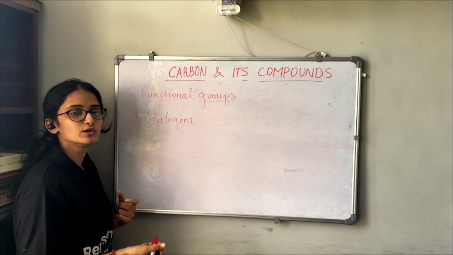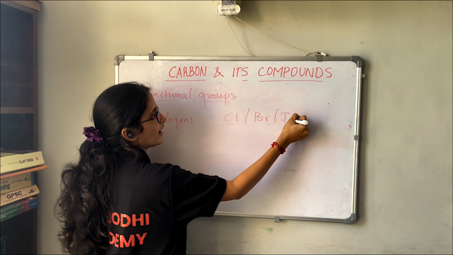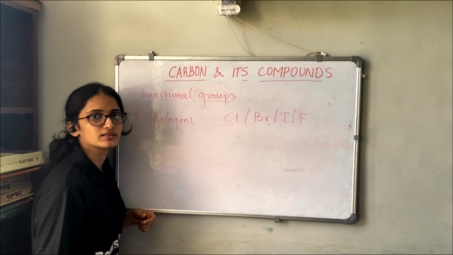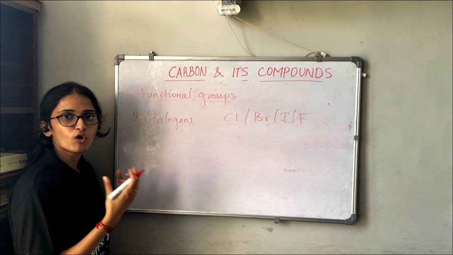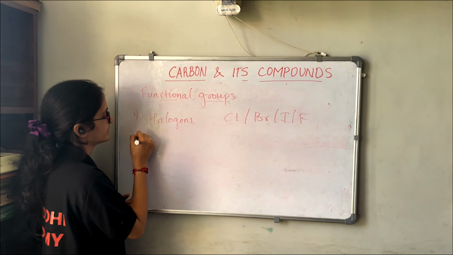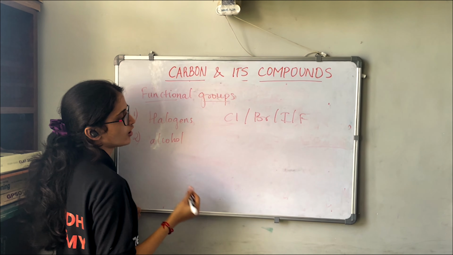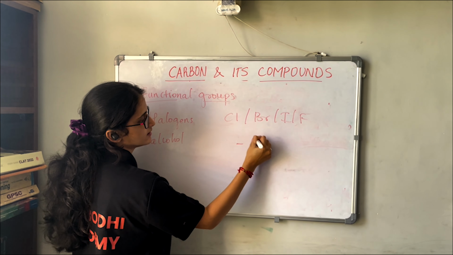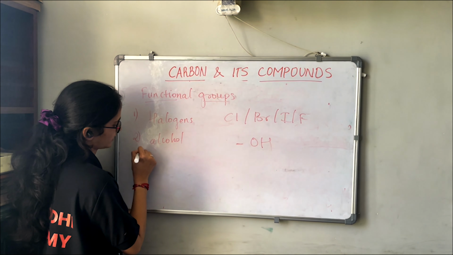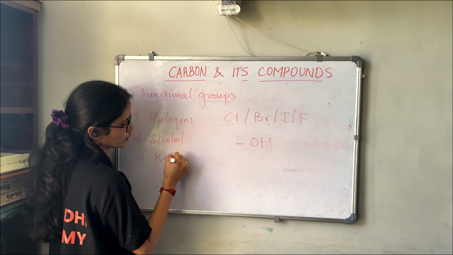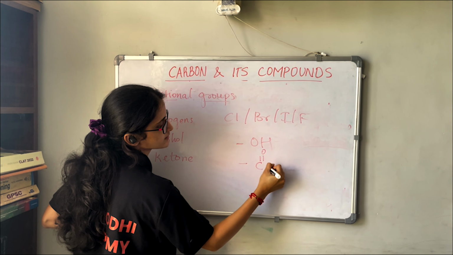Halogens could be any halogen, that is chlorine, bromine, iodine or fluorine, which forms a bond with carbon. Next we have alcohol, which is denoted by this formula, OH. Third we have ketone, which is denoted by this formula.